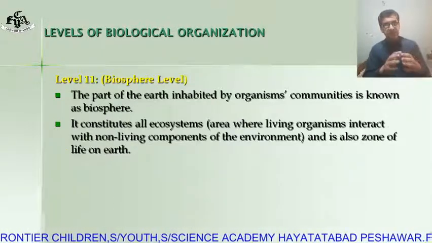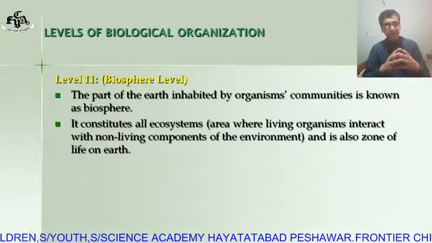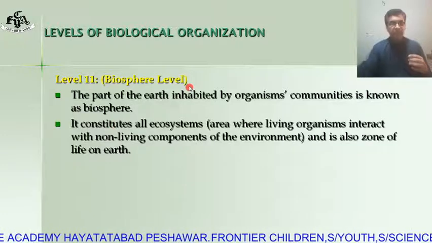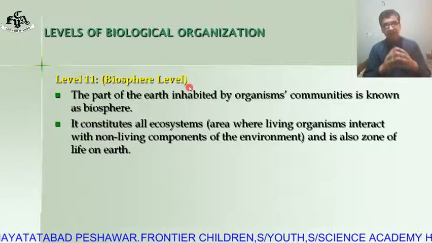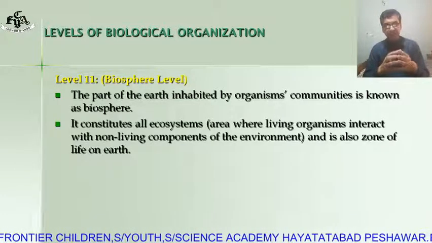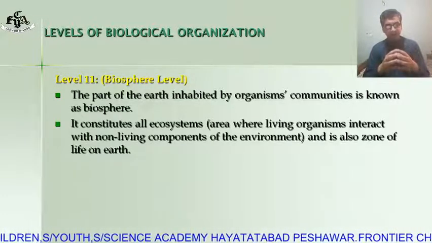The next level, that is biosphere, level number 11. The part of the earth where living organism communities live and interact with each other is known as the biosphere.